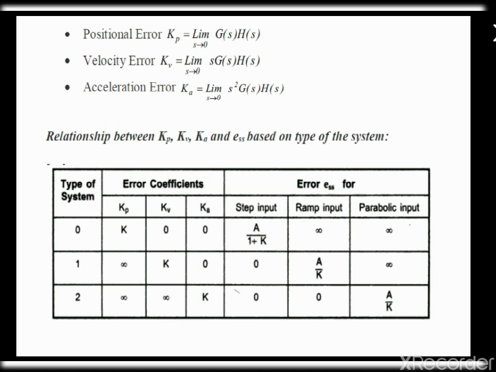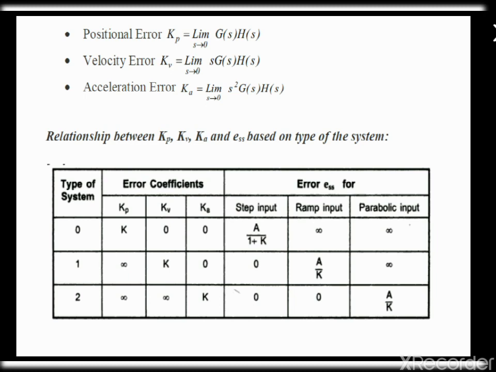The relationship between position error, velocity error, acceleration error and also the steady state error based on the type of the system is tabulated here. For a type 0 system, the Kp value will be K, and Kv and Ka value will be 0. Now we are going to calculate the steady state error. For a step input, the value will be A divided by 1 plus K. For a ramp input and parabolic input, it will be infinity.